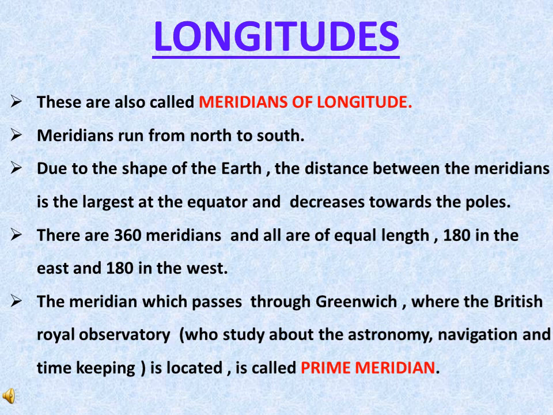All 360 meridians are of equal length. There are 180 meridians in east and 180 in the west. The meridian which passes through the Greenwich, where the British Royal Observatory is located, is called prime meridian, and its value is 0 degree longitude.